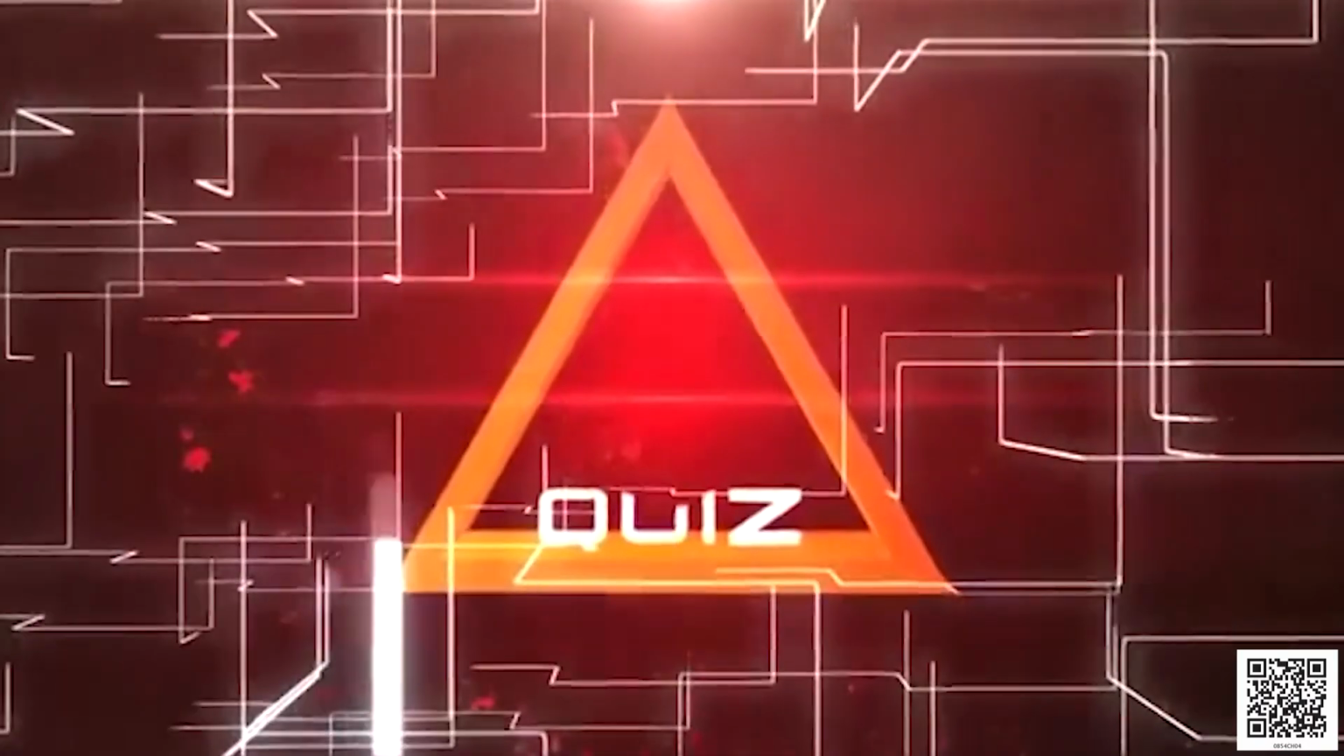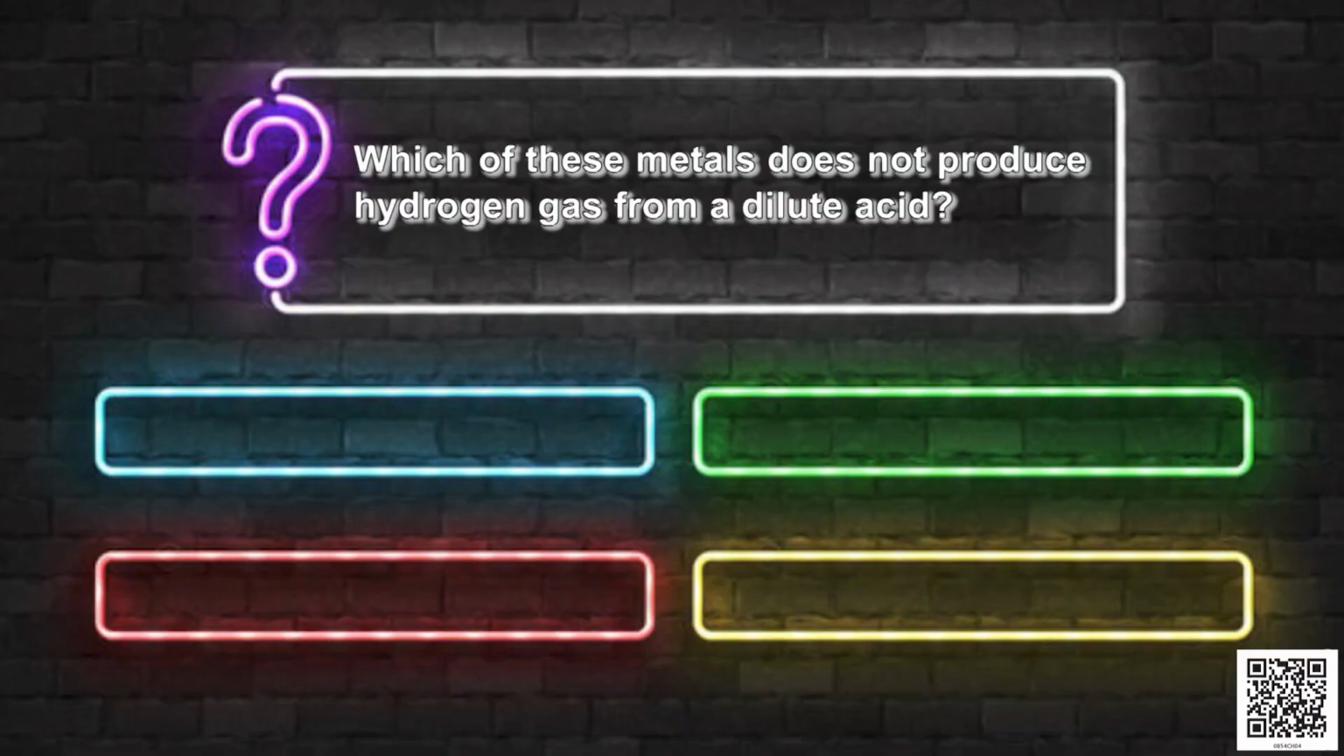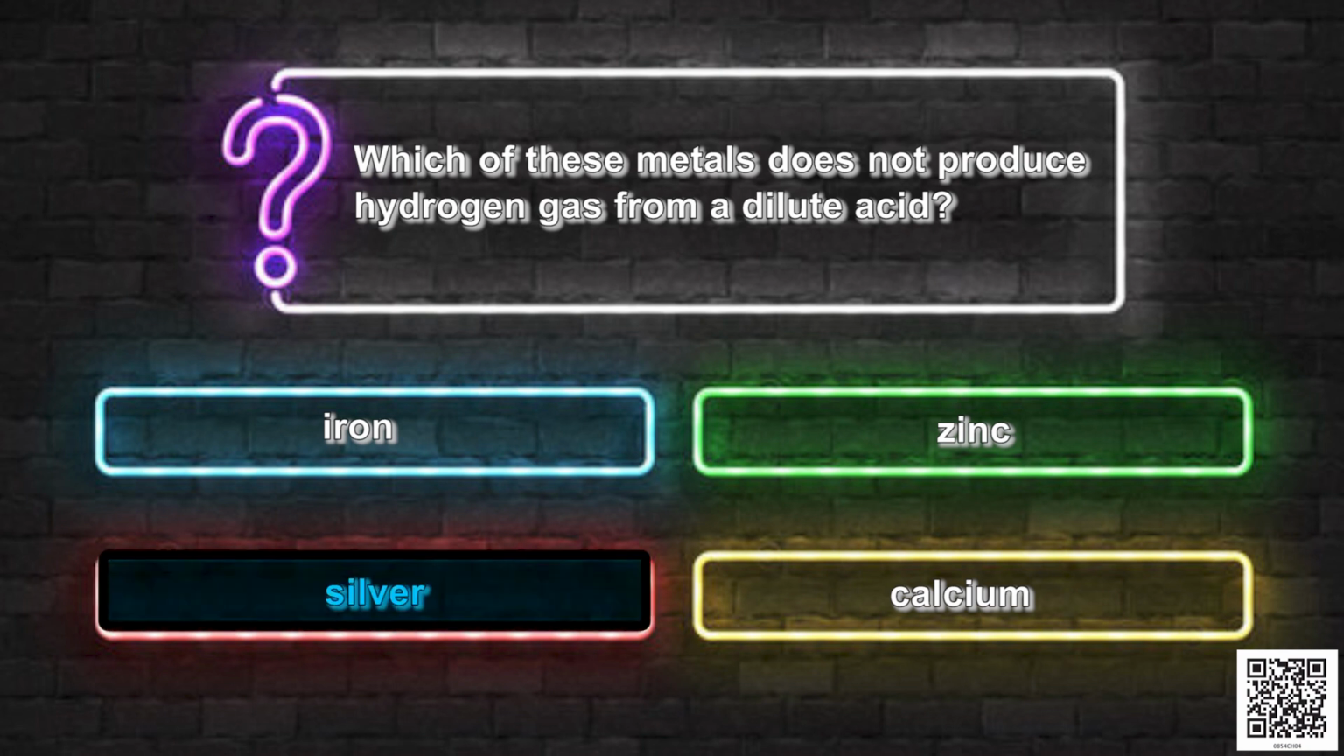Here are some questions to ponder about. Which of these metals does not produce hydrogen gas from a dilute acid? Iron, zinc, silver, calcium. Answer: silver.